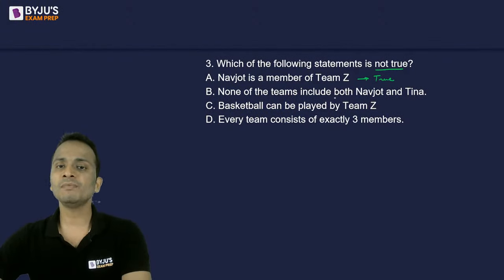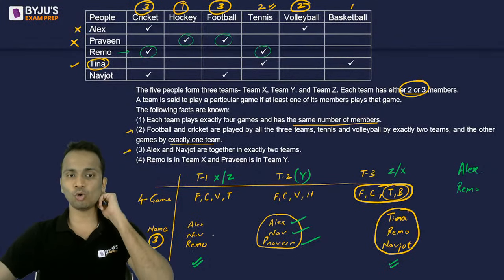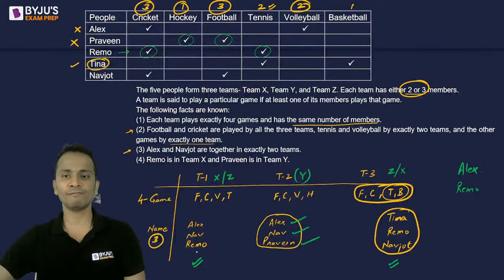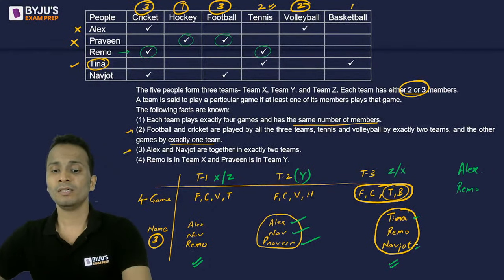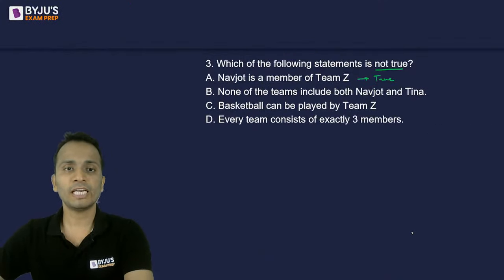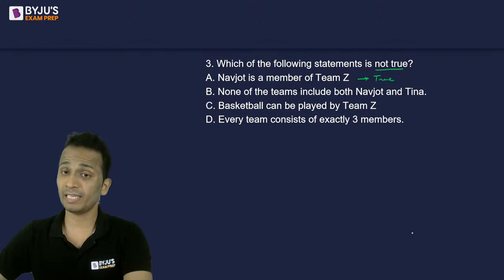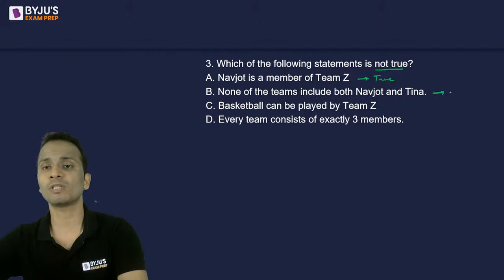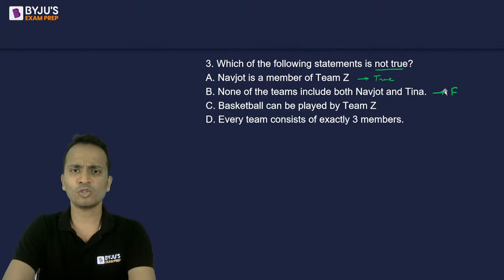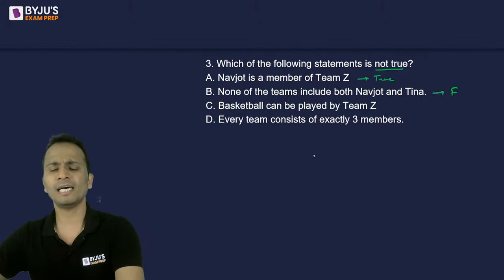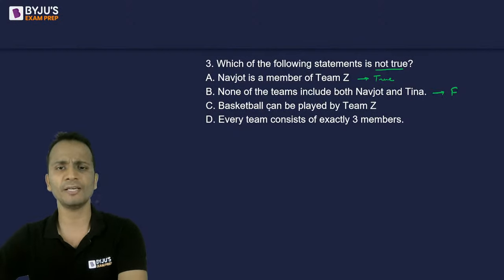Next, none of the teams include both Navjot and Tina. Let's check. Navjot and Tina are not together in the first team or second team, but in the third team, they are together. So the statement is none of the teams include both Navjot and Tina, but yes, one team includes both Navjot and Tina, so this is definitely false. Okay, so I can mark this option as the answer, but let's check the next statements once.